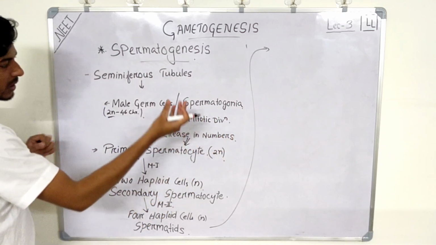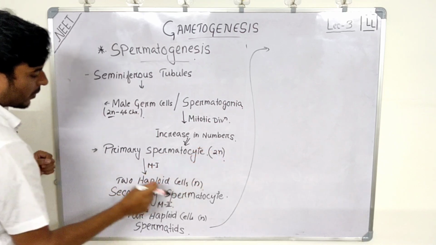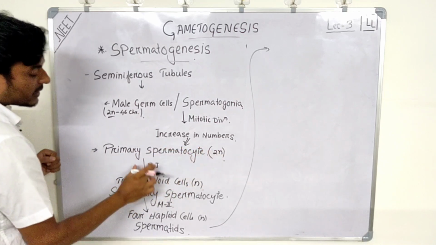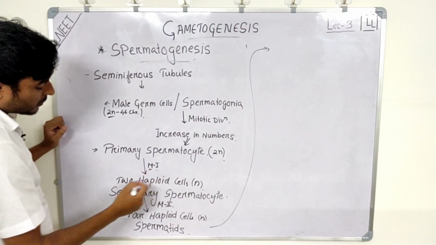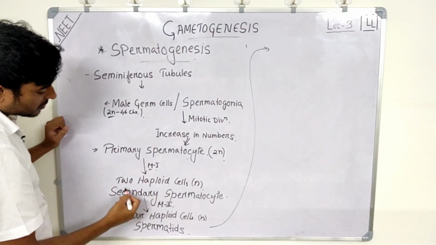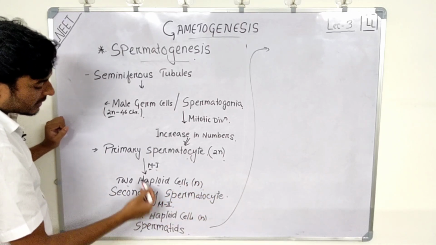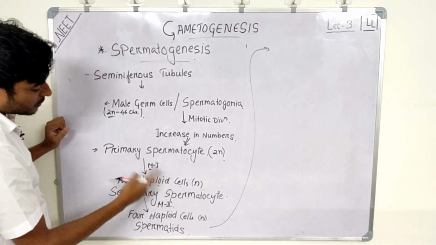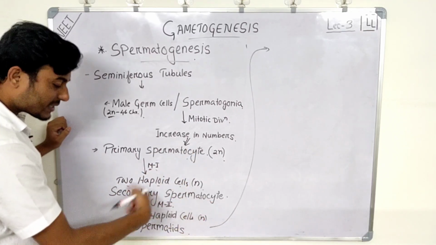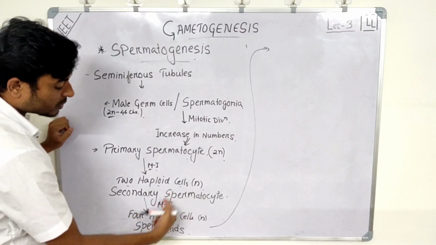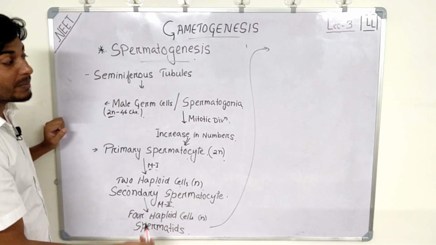Now some of those spermatogonia are called primary spermatocytes, which is twice n. These primary spermatocytes undergo meiosis periodically. So in meiosis 1, primary spermatocytes will give rise to 2 haploid cells, that is n, right? After meiosis 1, the primary spermatocytes are now called secondary spermatocytes. Now these secondary spermatocytes undergo meiosis 2, leading to the development of 4 haploid cells called spermatids.